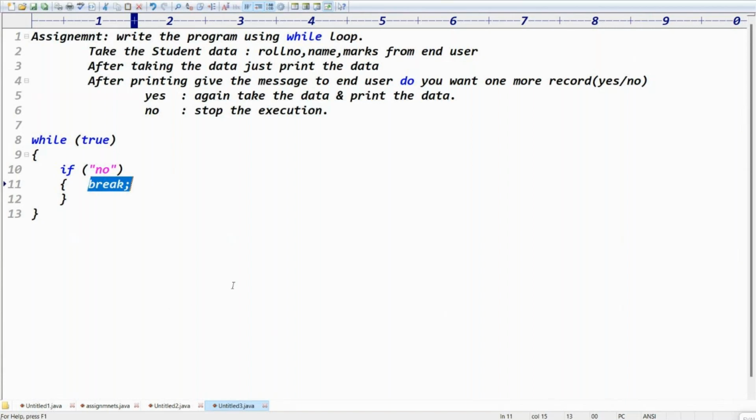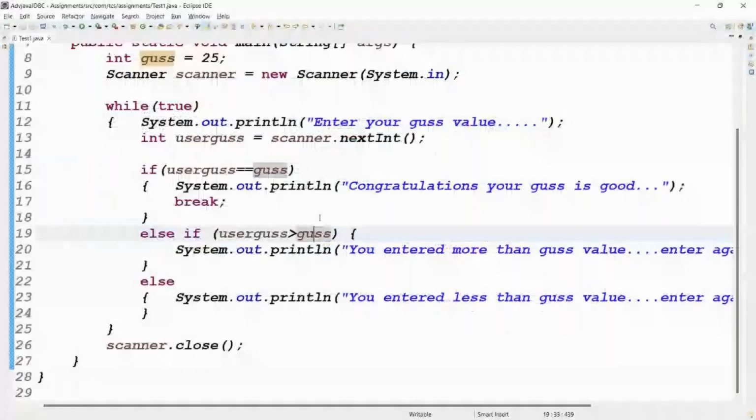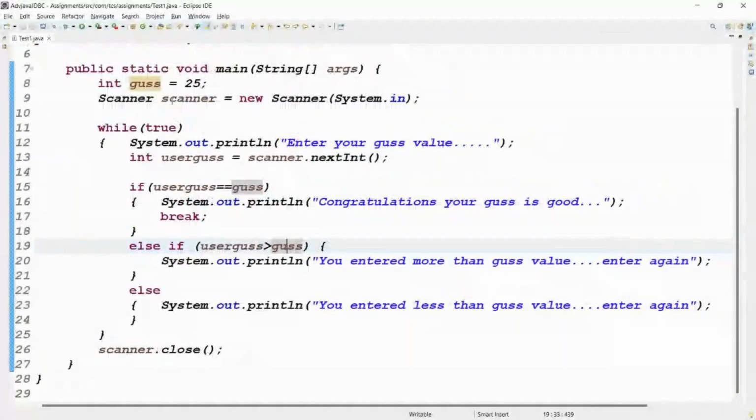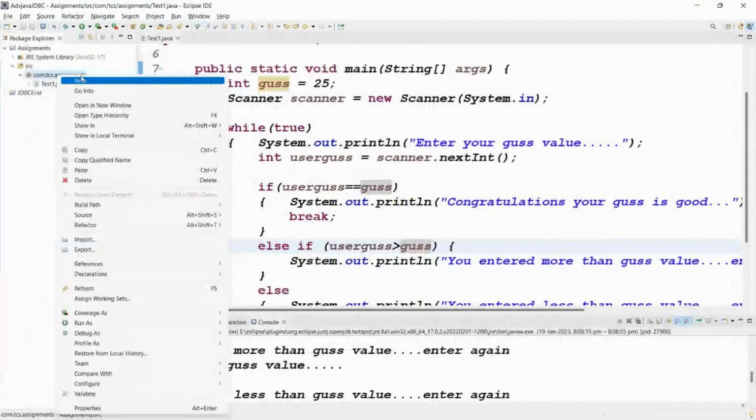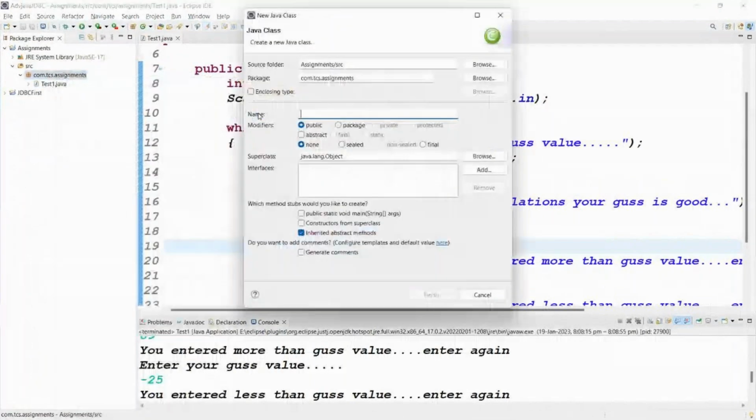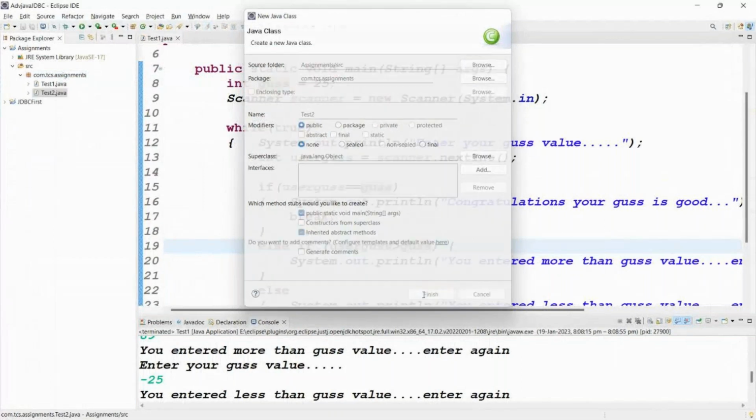Now let's write the code using the Eclipse IDE. This is the previous one. For this video, we'll go for the second example, an assignment on the while loop only. Click on the main method. Click on finish.